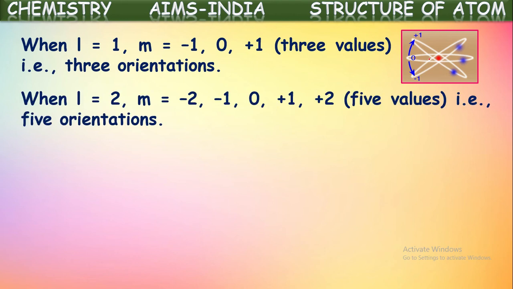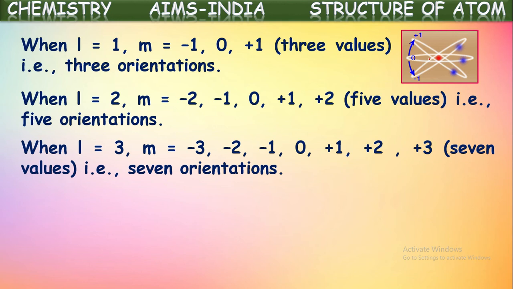Okay, next one, if we see the D subshell, that means l is equal to 2. Then m values will be minus l to plus l including 0. That means minus 2, minus 1, 0, plus 1, plus 2. 5 values are possible. That means 5 orientations are possible in the l is equal to 2 subshell. That means D subshell. So we can say here l is equal to 2, that is D subshell, contains 5 orientations. Each orientation is considered as one orbital. So we can say D subshell contains 5 orbitals.